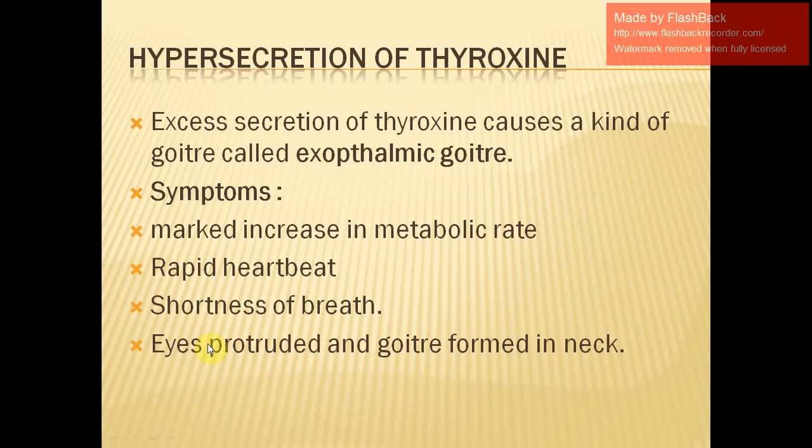There will be a marked increase in metabolic rate. We have already studied that an increase in the secretion of thyroxine will increase the rate of metabolism. So if there is more and more production, the metabolic rate becomes very fast, which is not good for our body. Too much secretion can lead to an increased metabolic rate, as a result of which there will be rapid heartbeat, shortness of breath, the eyes will protrude, and a goiter will be formed in the neck. So a goiter will be formed in the neck, as well as the eyes will be protruded.